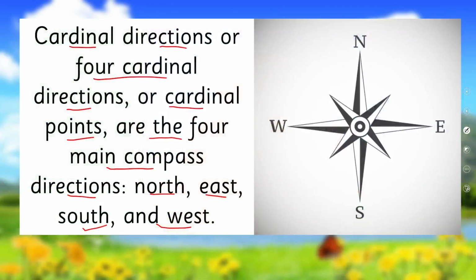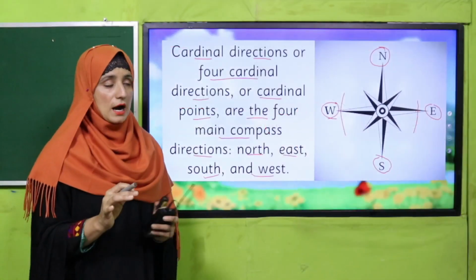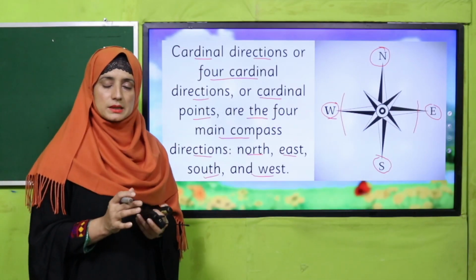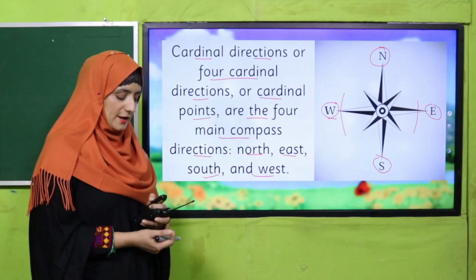We can see that this is showing west, east, north, south. In this way, this picture is showing a compass. We can find out which direction we are in. A compass helps us a lot while finding direction.